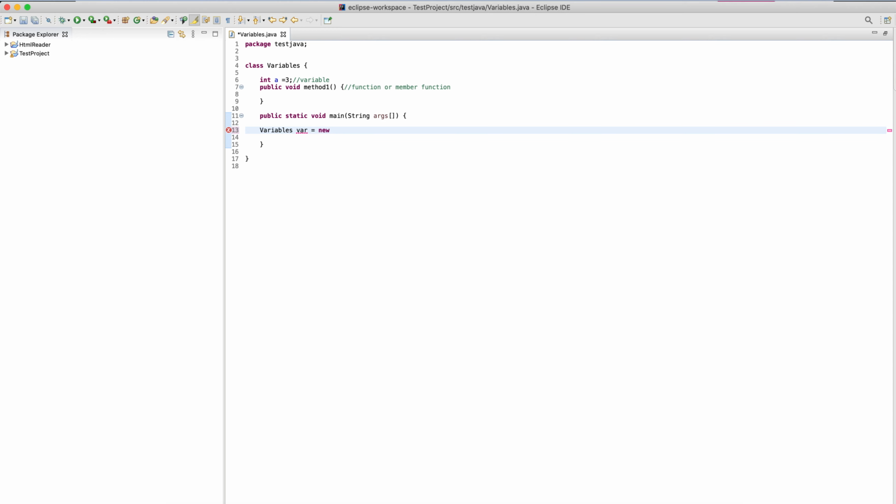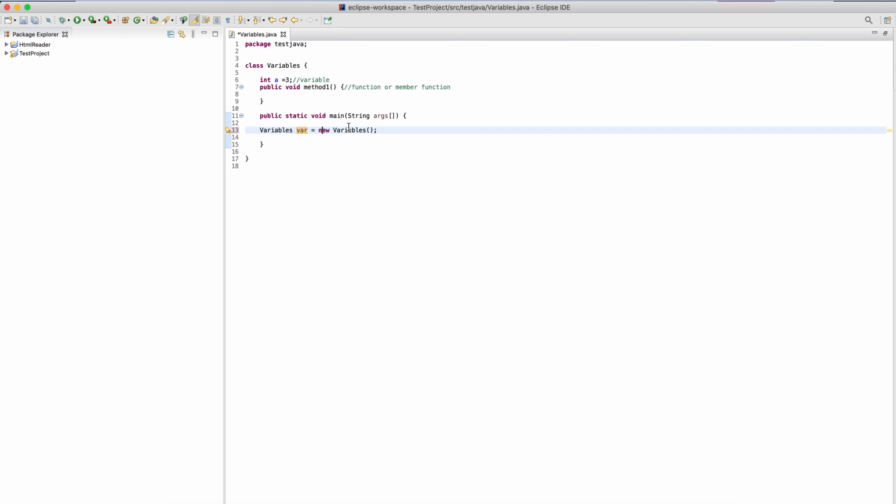Now I will call new Variables. With this new keyword I am going to create an object of my Variables class. So Variables is a class. It is going to have an object with the name var, and I am deciding that it is an object because I have given it the new keyword.